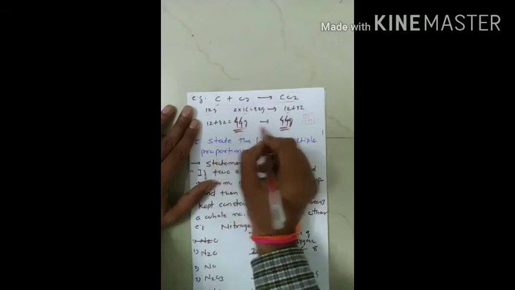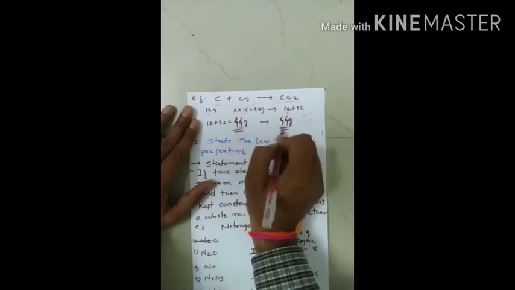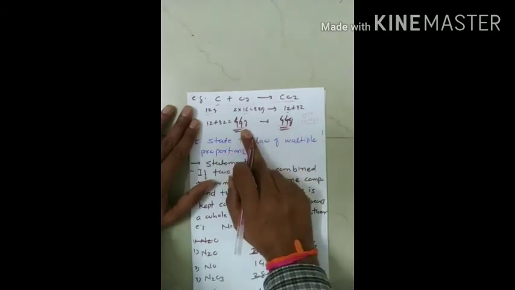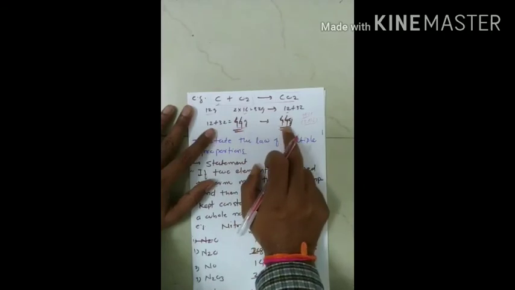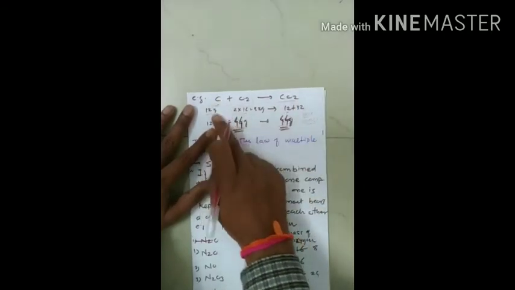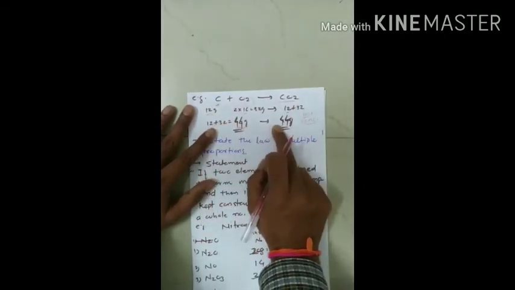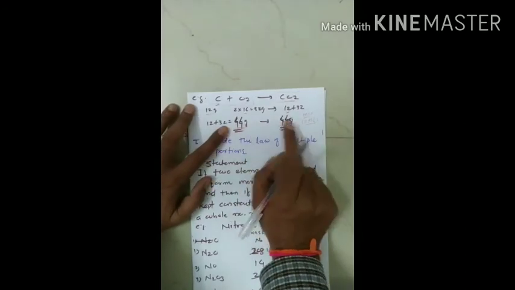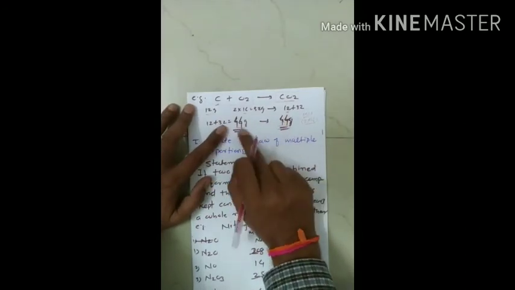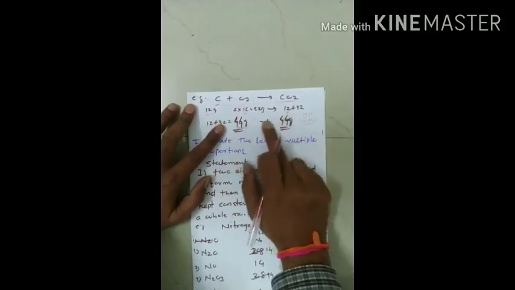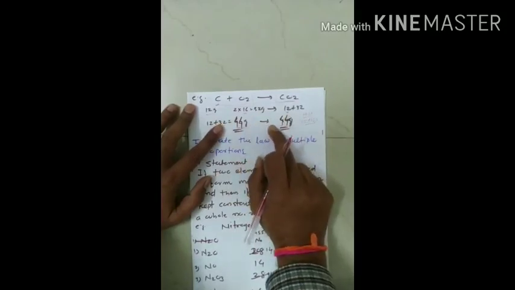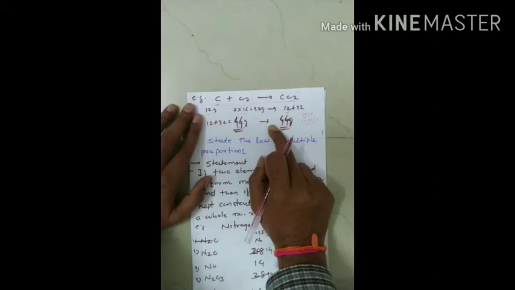This is how the total mass of the reactant side and product side are equal, and the law of conservation of mass is validated. Mass can neither be created nor destroyed during this process; total mass is constant during the combination of matter.